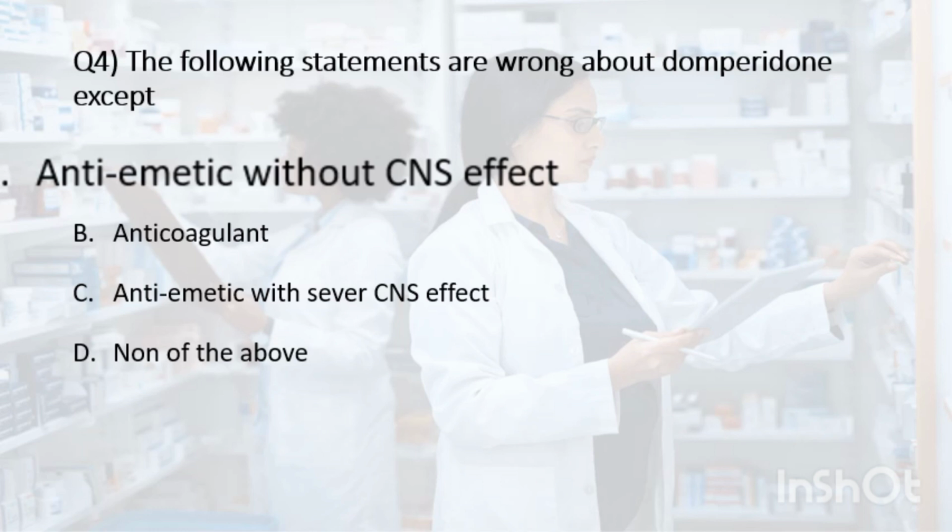Domperidone is a medication used to treat nausea and vomiting. It works by blocking dopamine receptors in the digestive system, which helps to prevent nausea and vomiting. Unlike some other antiemetic medications, domperidone doesn't cross the blood-brain barrier and therefore does not have significant central nervous system effect. Option B, anticoagulant, and option C, antiemetic with CNS effect, are incorrect because domperidone is not an anticoagulant and doesn't have any CNS side effect.